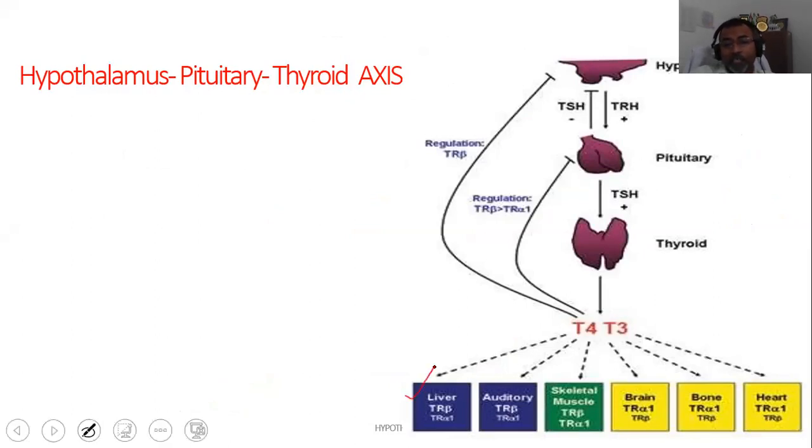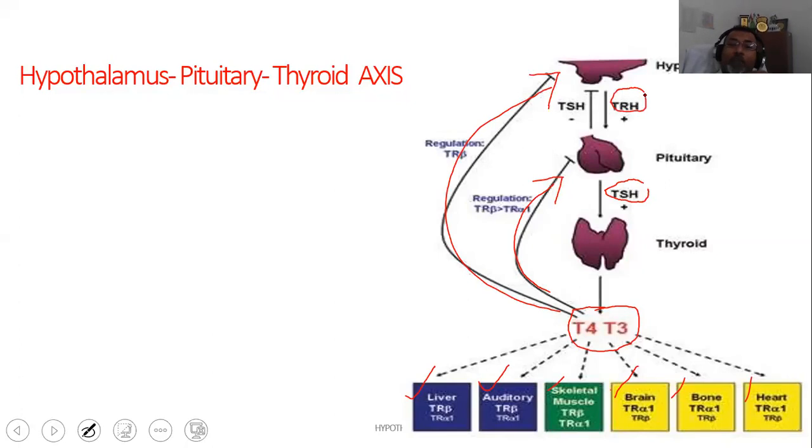and ultimately a broad group of actions like the various actions of the T3 and T4, like they are having the metabolic action, along with that they are having the actions on the various other systems in the body जो कि T3 और T4 के functions. And this is under the feedback control. Means T3 या T4 ज्यादा हो जाने से it is under the feedback control. That is why the short loop means pituitary का TSH के secretion को कम करना, और by the long loop hypothalamus से TRH के secretion को कम या ज्यादा करना.